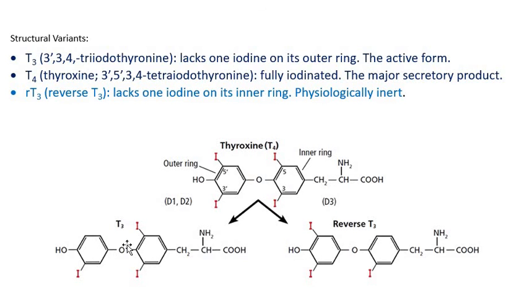The reverse of this T3 is the reverse T3, which lacks one iodine on its inner ring, and it is physiologically inert. Whereas T4 is abundantly produced and it is fully iodinated, whereas T3 is the one which lacks one iodine on its outer ring, and it is the most active form. T4 is abundantly produced, but it is not so active and not so potent as T3.